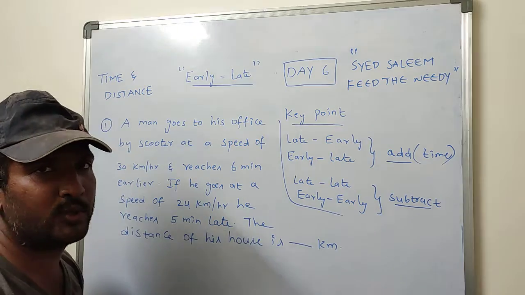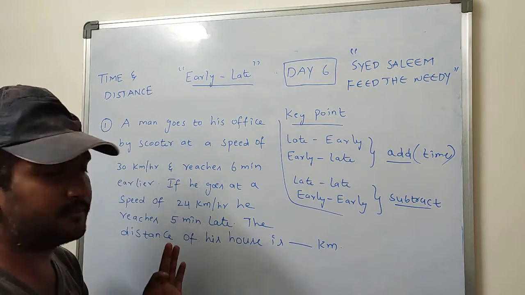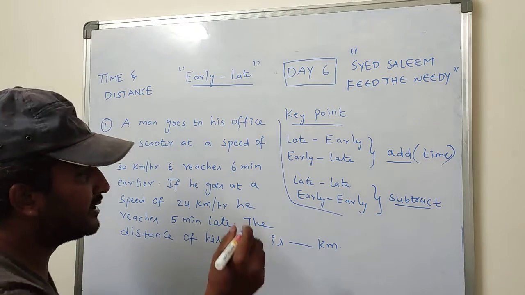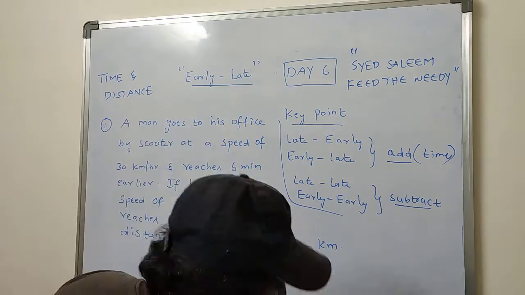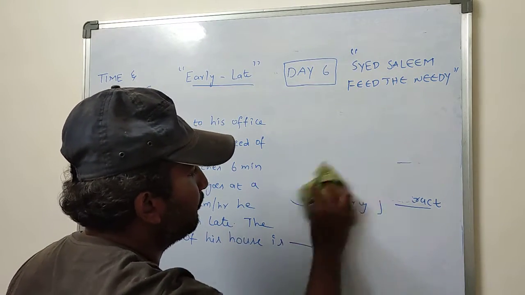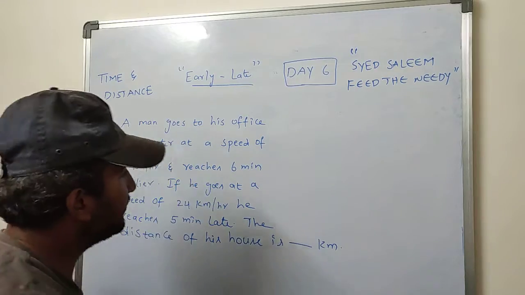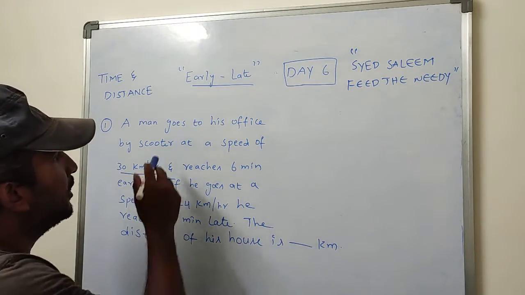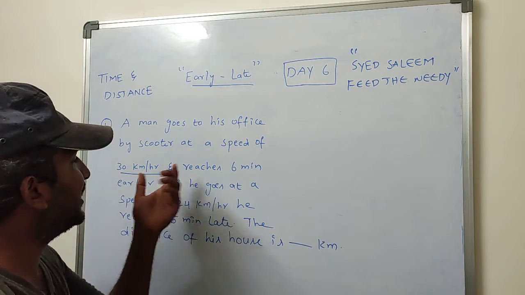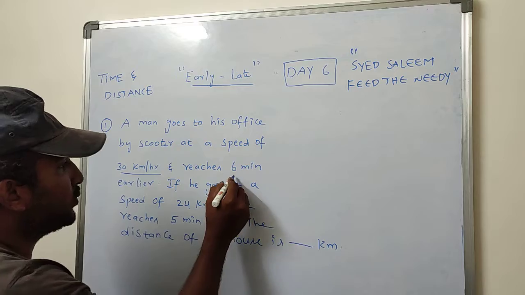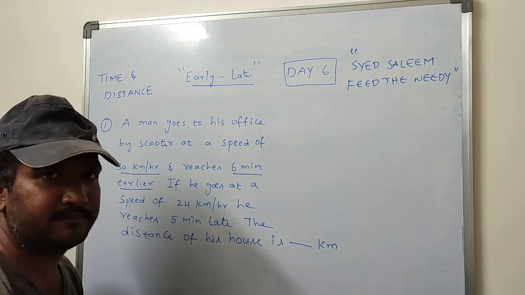A man goes to his office by scooter at a speed of 30 km per hour and reaches, observe this word, 6 minutes earlier.